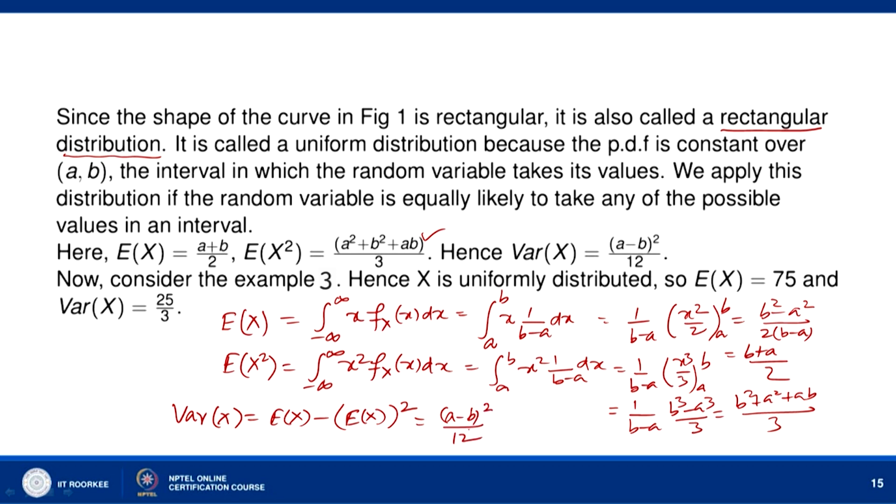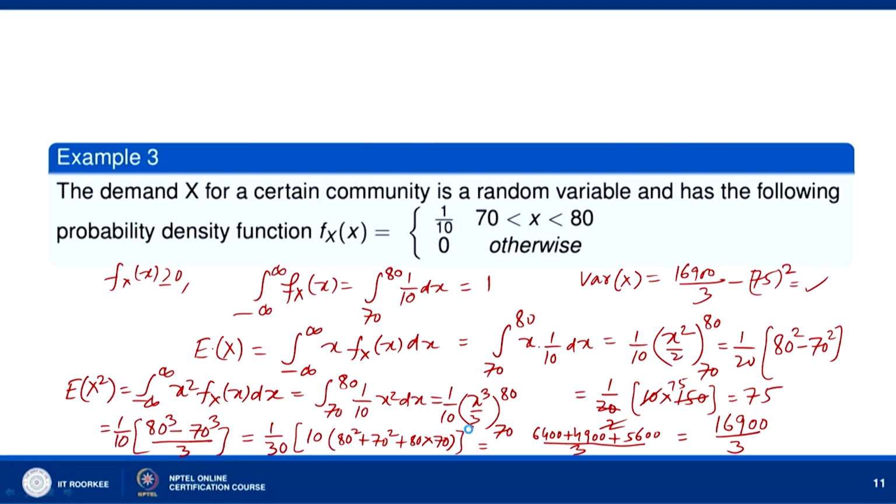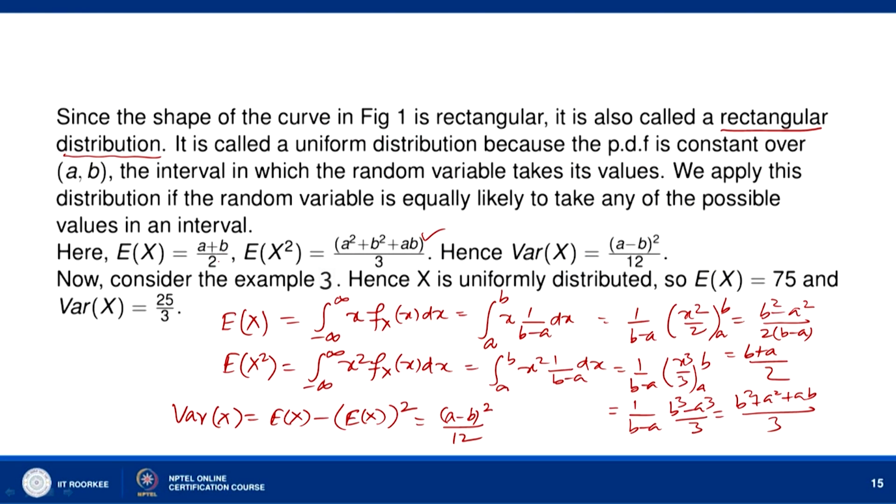Now, we can consider the example A. In this example we have been given the values of a and b: a is 70, b is 80. We put a equal to 70, b equal to 80, then 80 minus 70 is 10, and 10 square by 12 gives the variance of X. And E[X] is equal to (70 plus 80) by 2, meaning that it is 75.